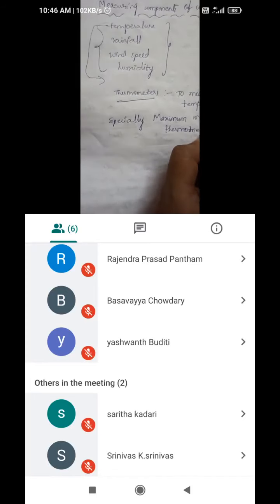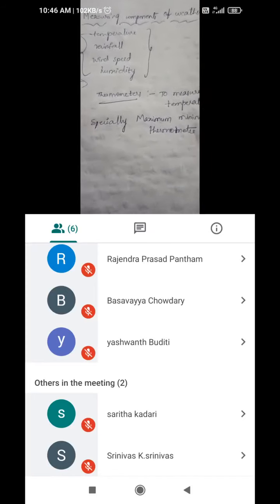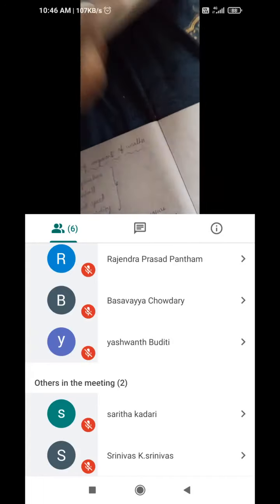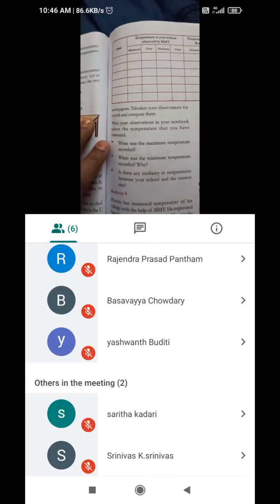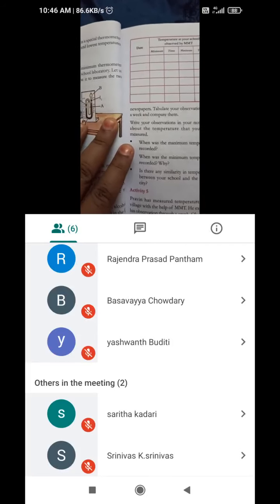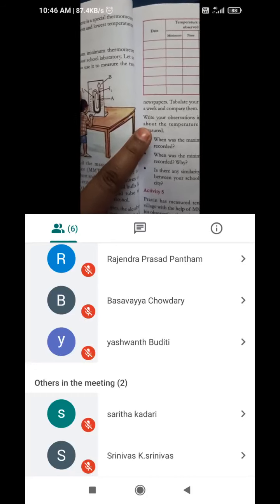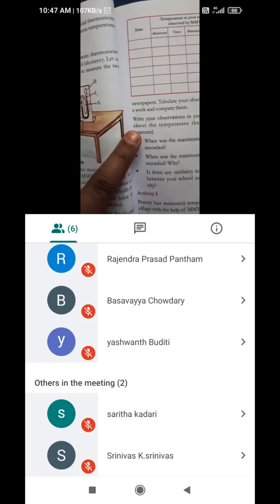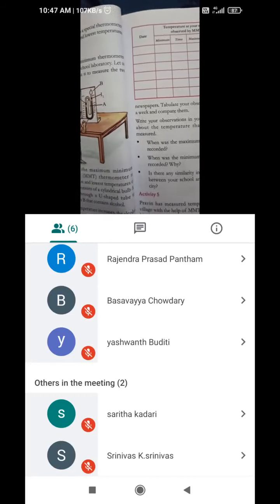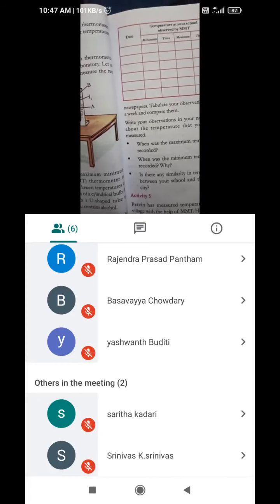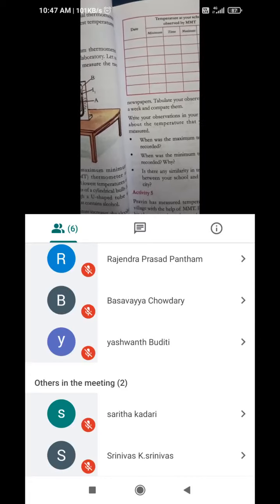Thermometer. Yes. Here we are using mercury as the substance for that thermometer, which we discussed in the heat measurement lesson. While coming to this maximum minimum thermometer, most probably alcohol is used in place of mercury.